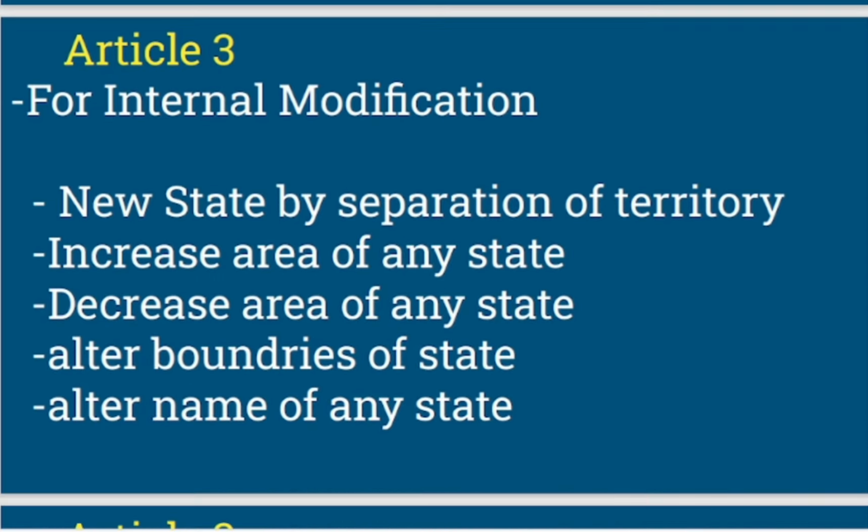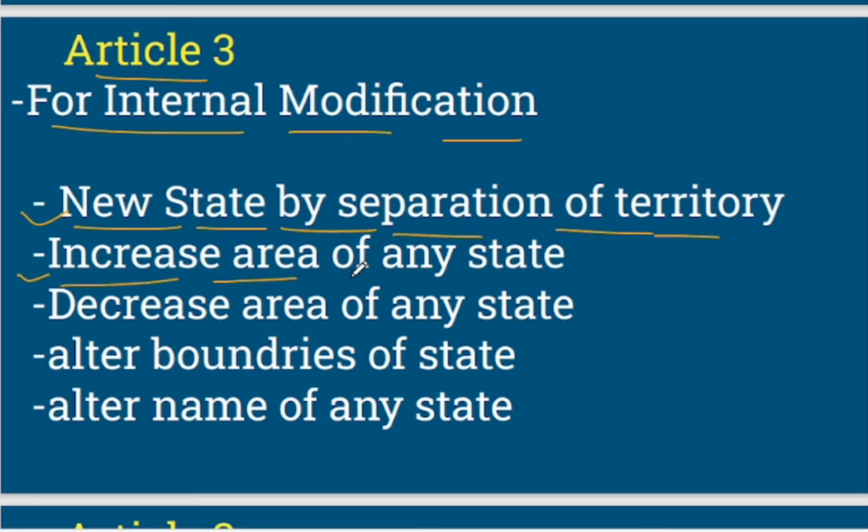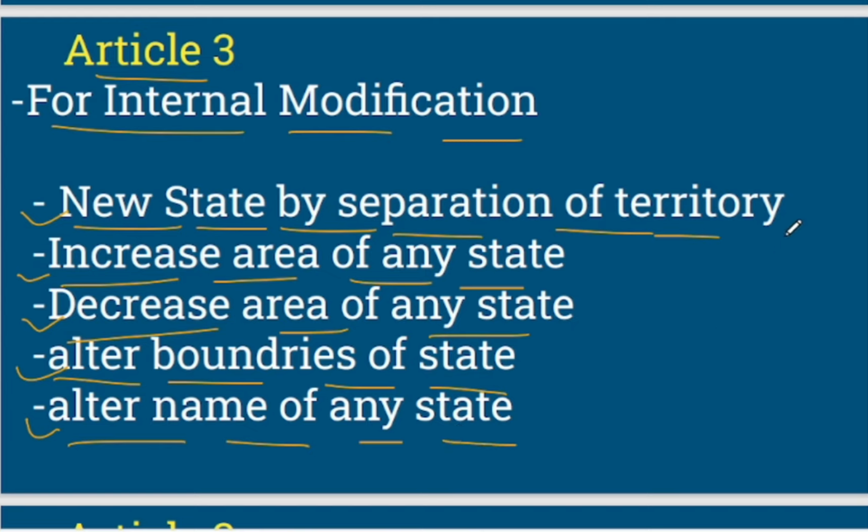Now Article 3. So Article 3 is about internal modification within the territory of the country. So through this article, new state can be formed by separation of a territory. There can be increase in the area of any state. There can be decrease in the area of any state. There can be alteration in the boundaries of any state, and there can be alteration in the name of any state as well. So you need to know all these important points, all these provisions which are there in Article 3 for internal modification, right?